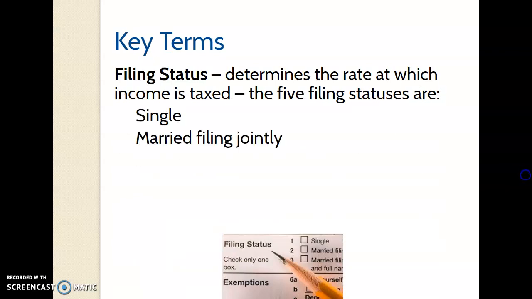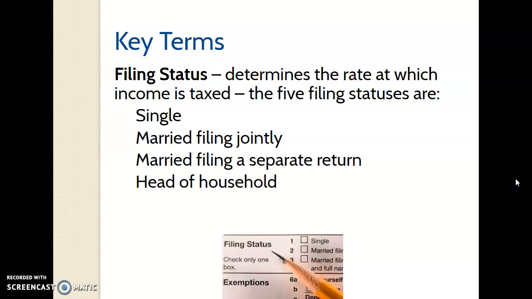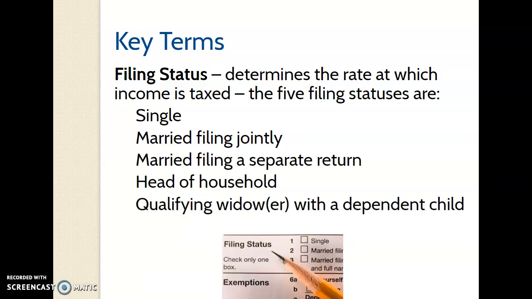Okay, there's different filing statuses. You can file as single, married filing jointly, married filing separately, head of household, or qualifying widower. Depending on what your status is upon your time of filing, that's when you will choose this filing status. A lot of you will be filing as single when you're first starting out if you have not gotten married yet, and that doesn't mean that you don't have a boyfriend or girlfriend. It just simply means that you are not married.